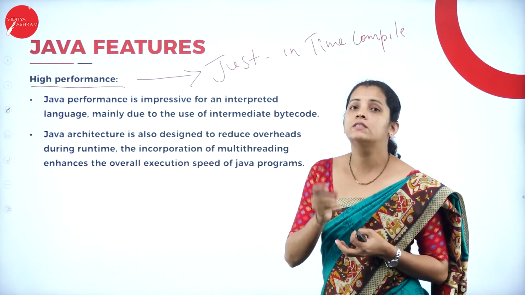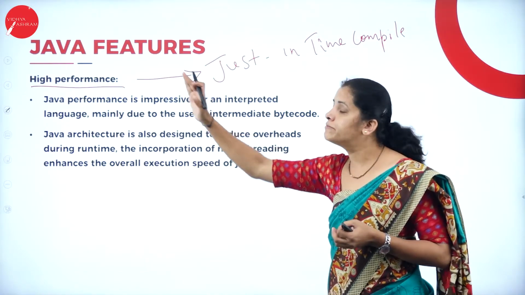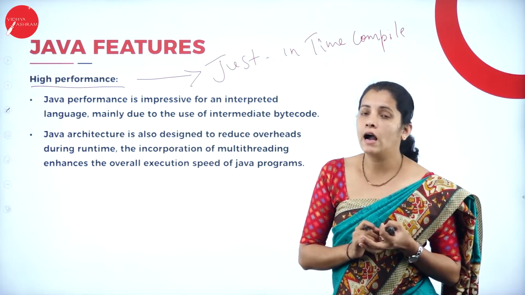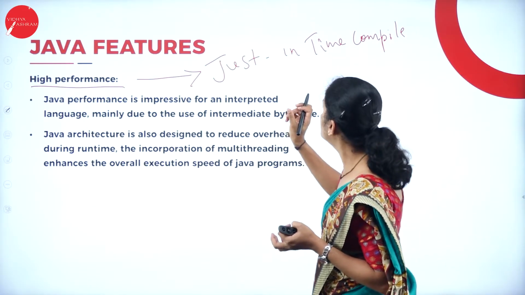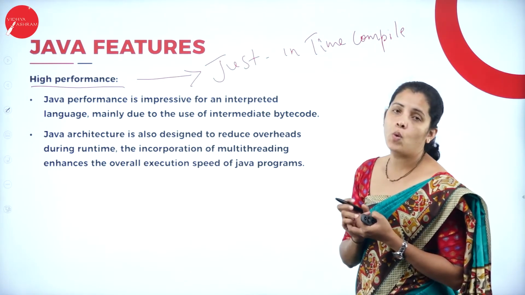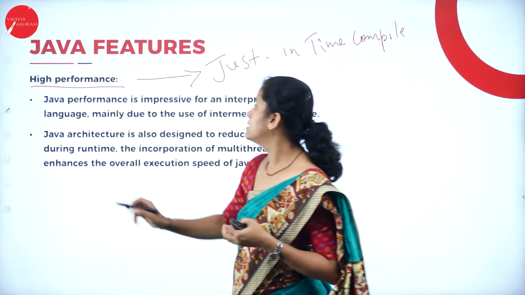Because of this nature, Java is different from some other programming languages like C and C++. Because of the just in time compiler, Java provides high performance.